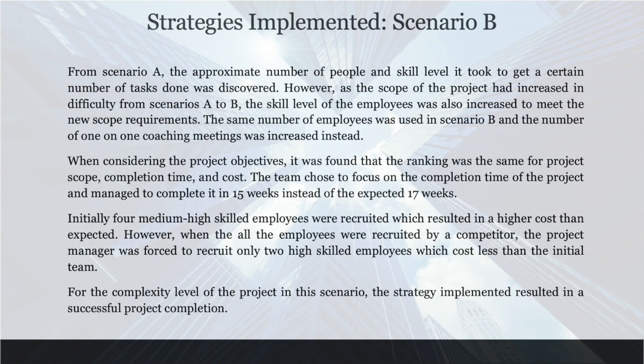In scenario B, there was a higher complexity of the scope and an increased skill. So we increased the skill level and meetings. And based on the project objectives, we chose to focus on completing the project as fast as possible and within the scope in hopes of finishing early to redeem some budget. This worked well in the beginning, however, outside forces influenced and therefore cut our workforce, which increased our initial time, but did cut down cost.